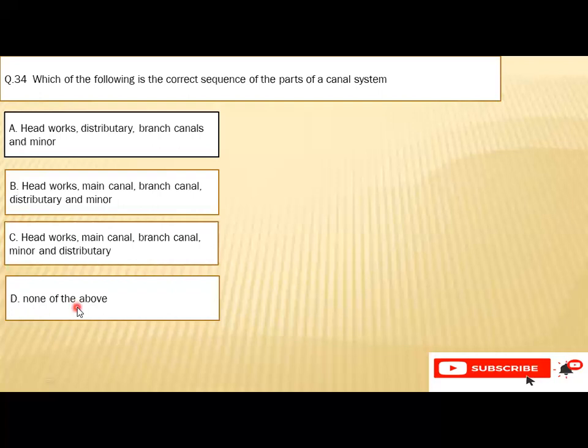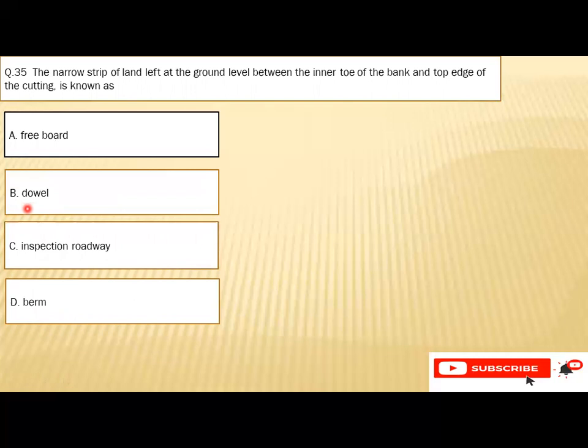So the right option is B, that is headworks, main canal, branch canal, distributary and minors. Question number 35: the narrow strip of land left at the ground level between the inner toe of the bank and toe edge of the cutting is known as freeboard, dowel, inspection road, or berm. So the right option is berm.